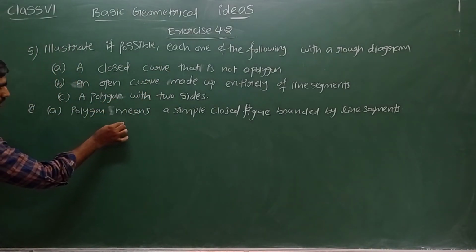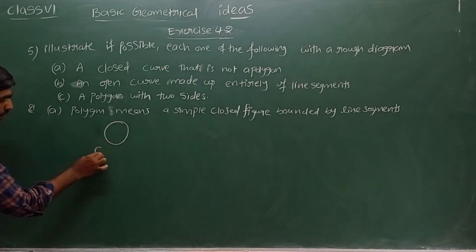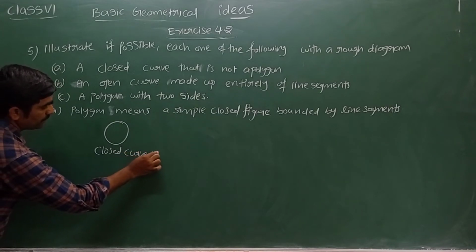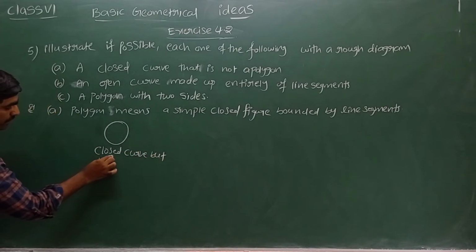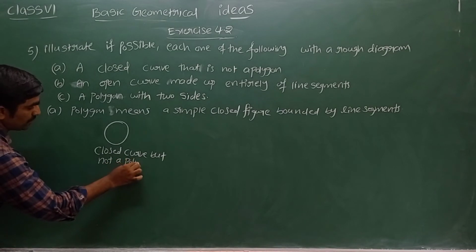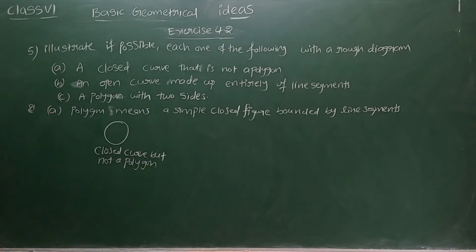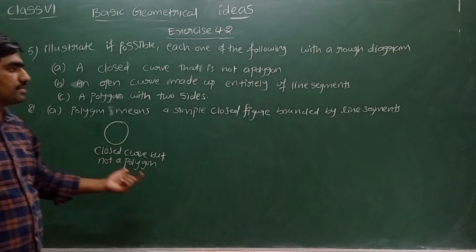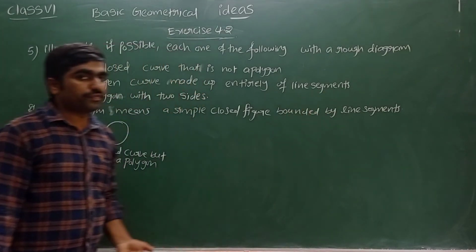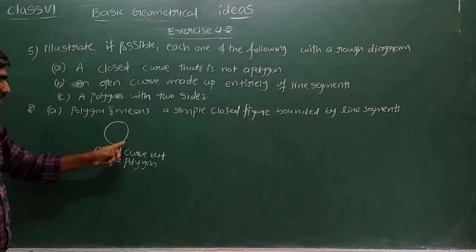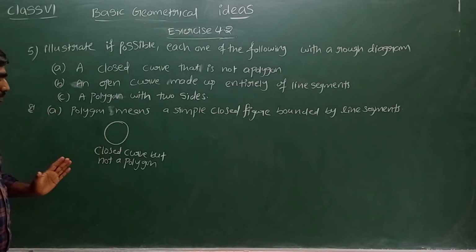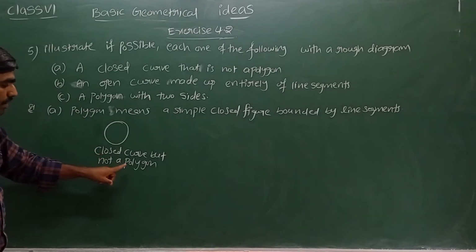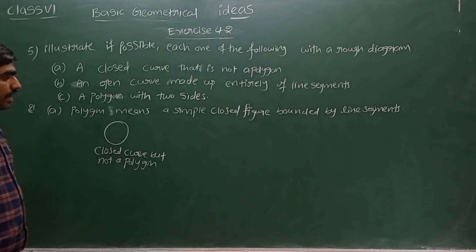Let me take an example here. It is a closed curve, but not a polygon. Can anybody tell me why it is not a polygon? What is the reason? It is a closed curve, but not a polygon. The reason is, for a polygon the figure must be bounded by line segments. Here it is not bounded by line segments. It is only a closed curve, but not a polygon.